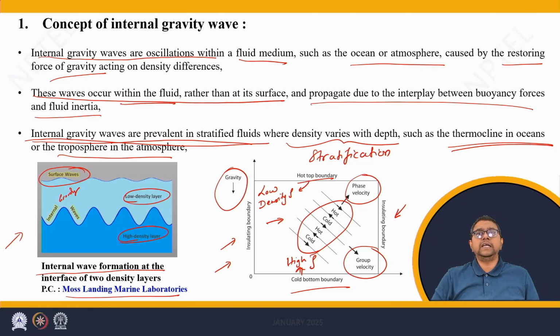The phase velocity is the direction where the crests and troughs of the wave lies. Now we can see that the crests, which are hot fluids, and the troughs, which are cold fluids, they are aligned in the direction of fluid velocity. This is the direction where crest and troughs follow one another.